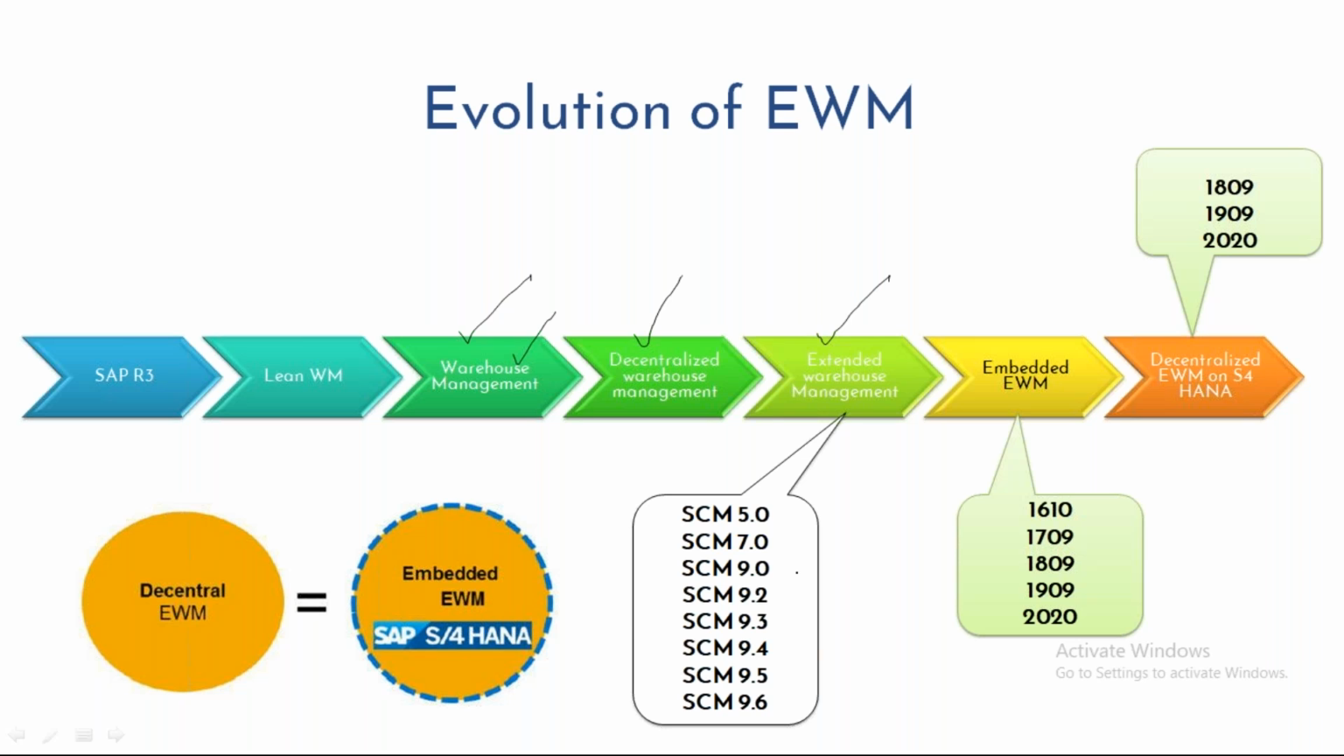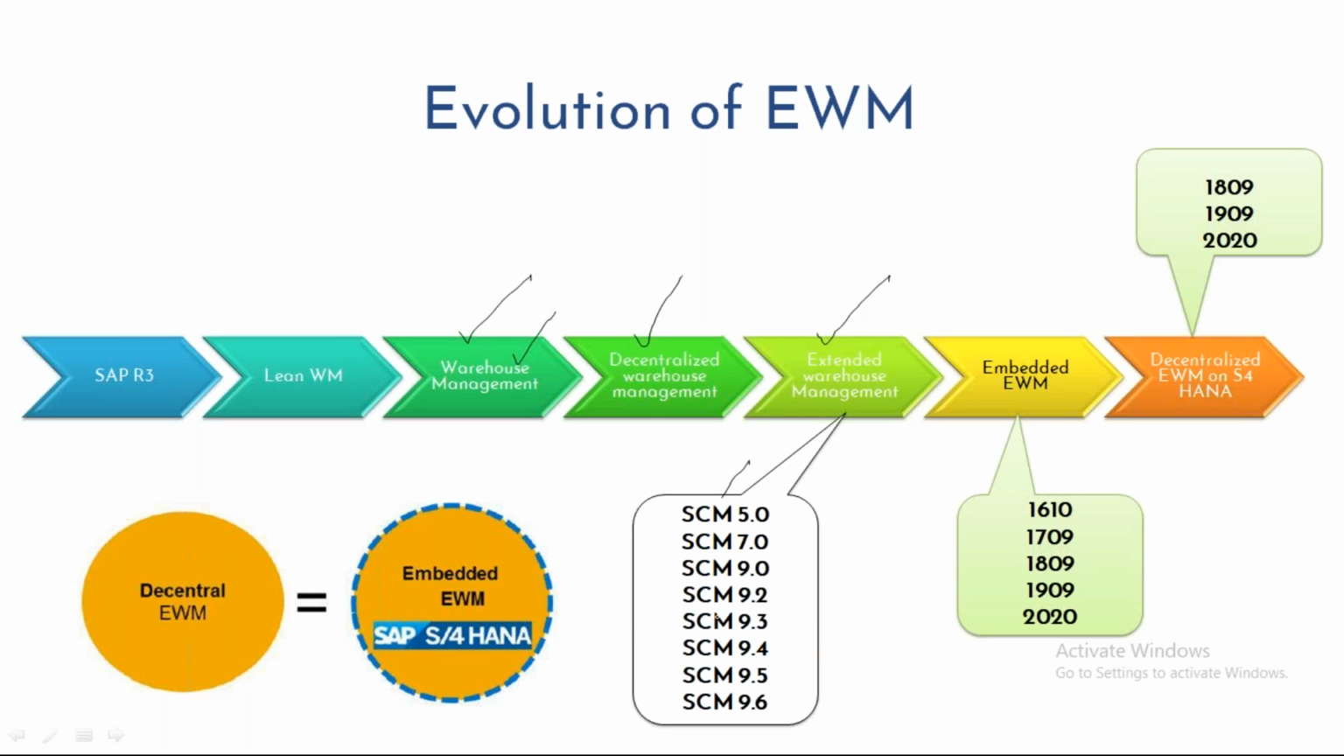And in EWM, we have these many versions. They started with 5.0 initially. EWM was part of a different server, something called SCM, Supply Chain Management Server. In the SCM server, we have these many versions.